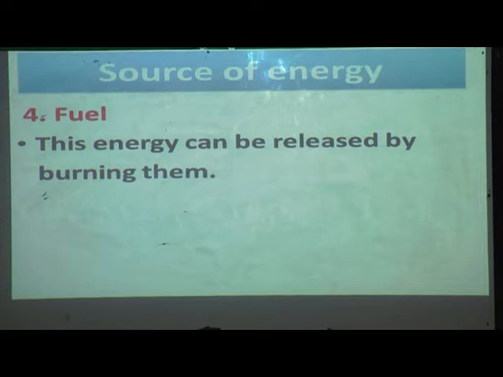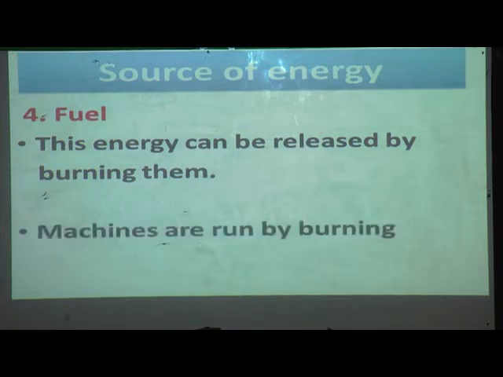Yes, we have to burn that source, then only will it produce energy. Machines are run by burning fuels.